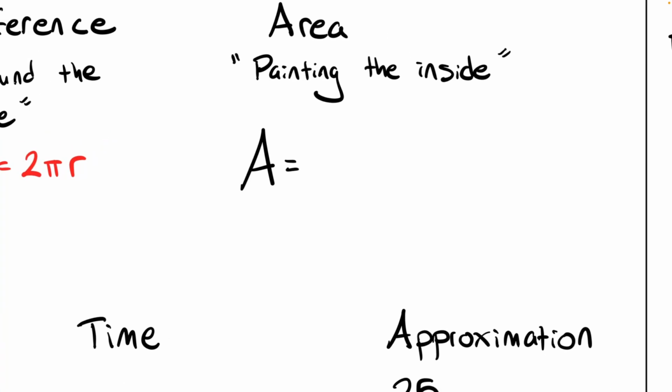For the area, you can't really prove the area with only using geometrical tools. You can get an informal proof that we can talk about later. There's a cool video that shows why area is equal to pi r squared. But notice that it's kind of the same letters. I have a 2, a pi, and an r. It's the same numbers and symbols, just in a different order and with a power.